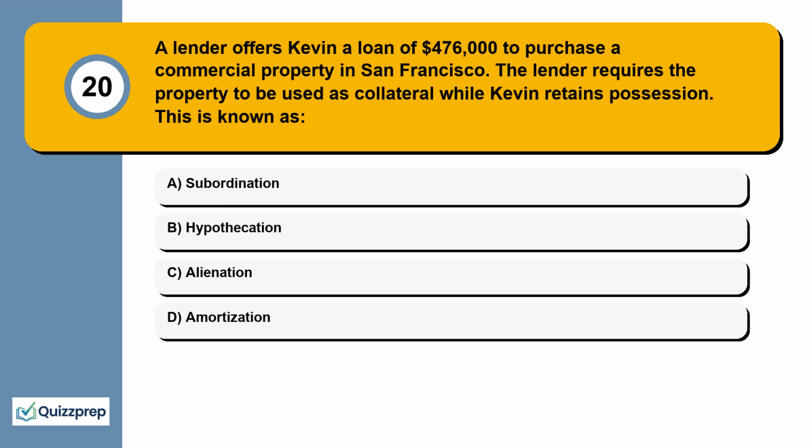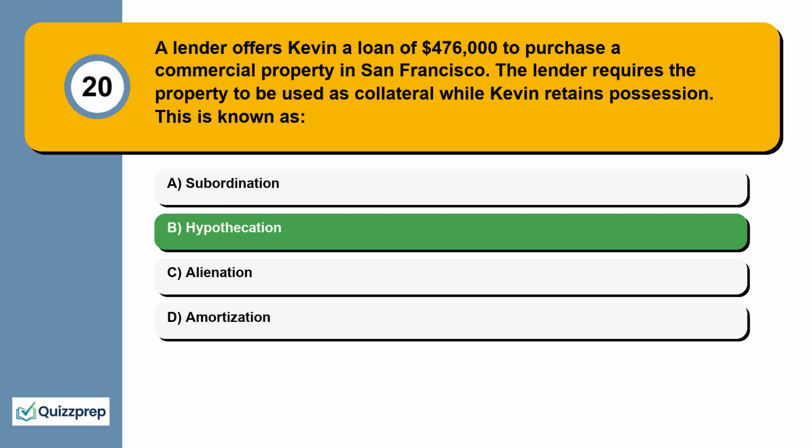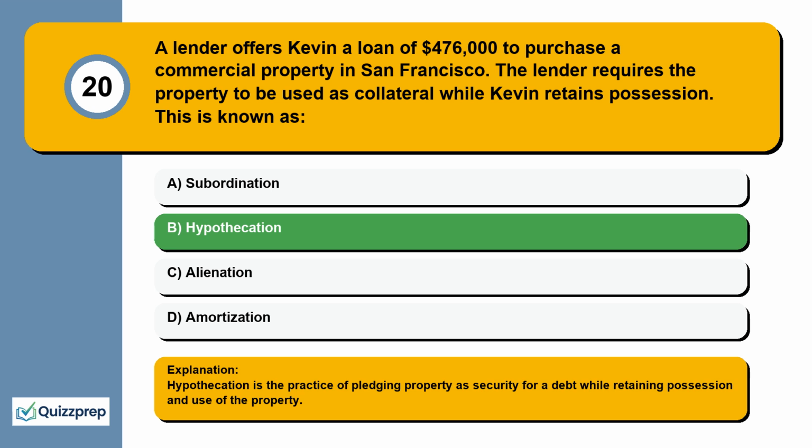Question 20. A lender offers Kevin a loan of $476,000 to purchase a commercial property in San Francisco. The lender requires the property to be used as collateral while Kevin retains possession. This is known as subordination, hypothecation, alienation, amortization. Hypothecation is the practice of pledging property as security for a debt while retaining possession and use of the property.